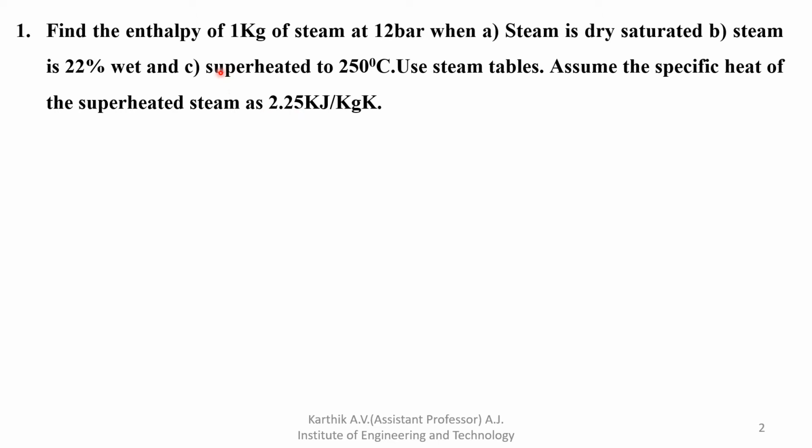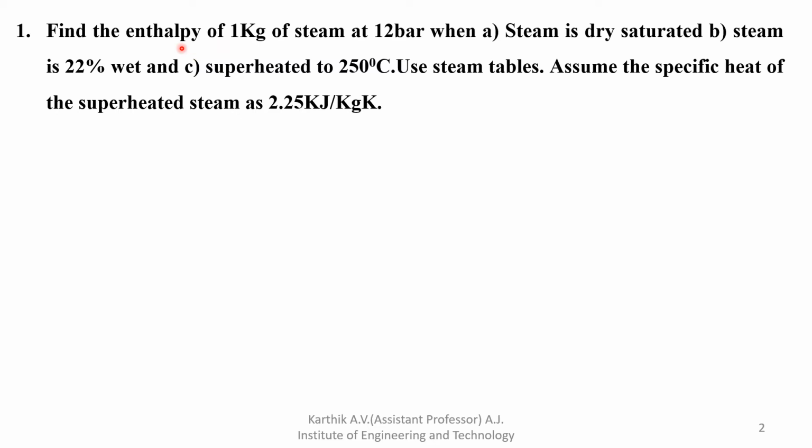I hope all of you understood the question. So first find the enthalpy of 1 kg of steam. Since it is 1 kg, there is no need of considering the specific enthalpy. Why? Because specific enthalpy is the actual enthalpy divided by mass, and the mass is 1 kg, so your answer is the same. So enthalpy or specific enthalpy, there is no difference here. Usually they will mention just enthalpy only.